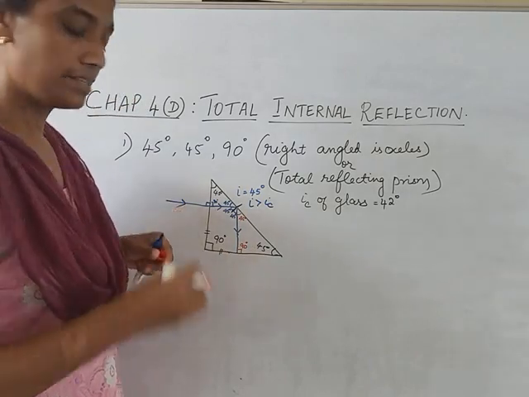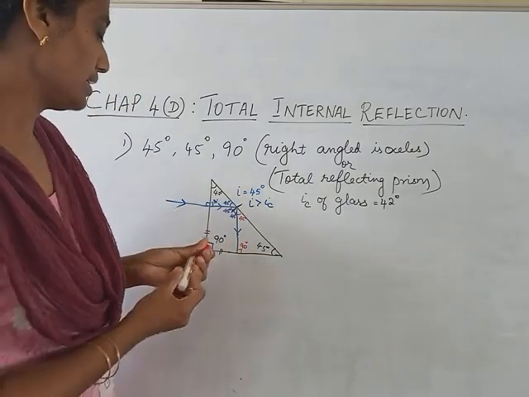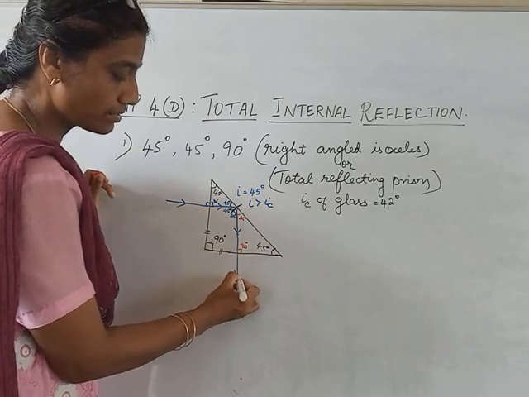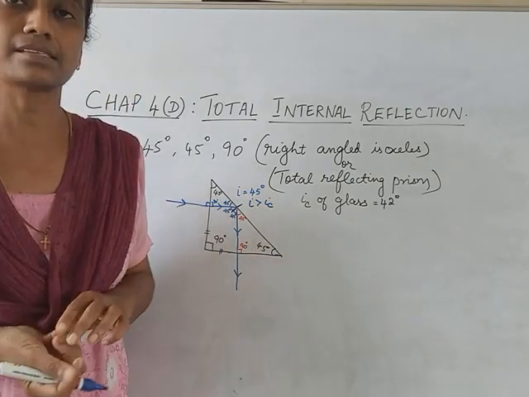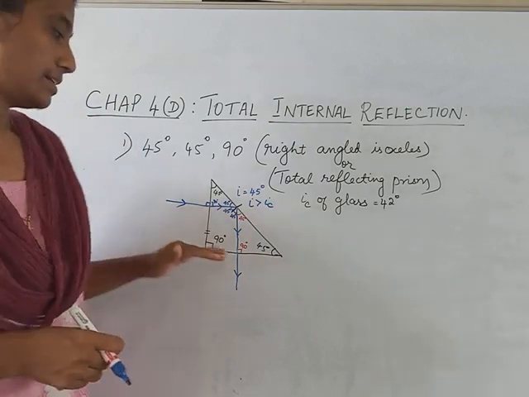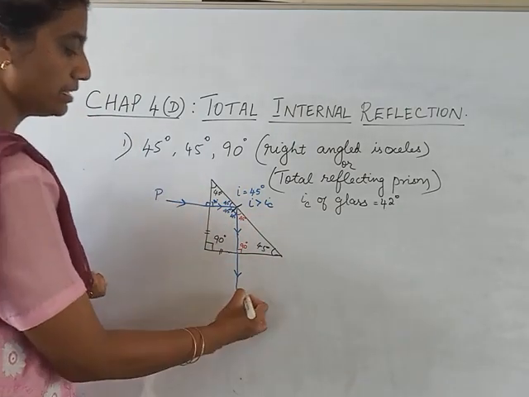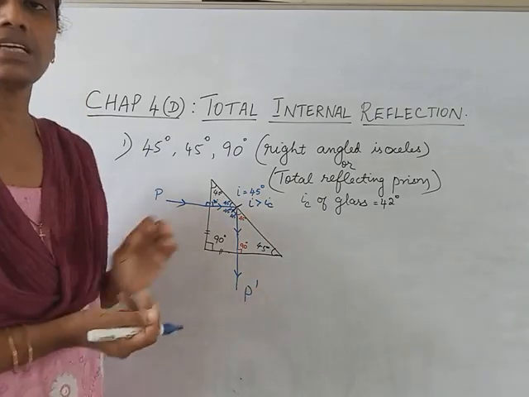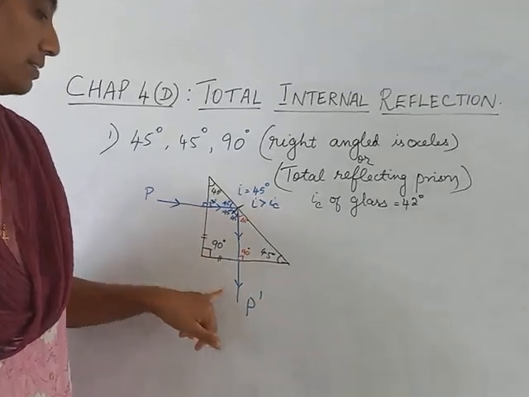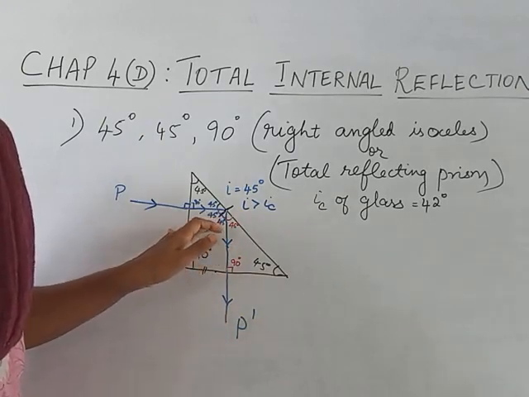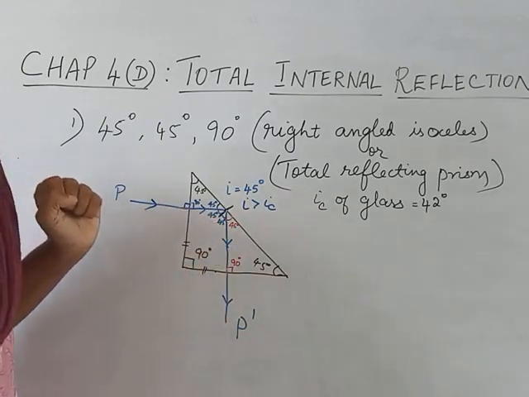So this ray is also incident at 90 degree. So normal incidence. So the ray will go like this. Is it clear, children? This is how it will come out of this prism. Hope you have understood.